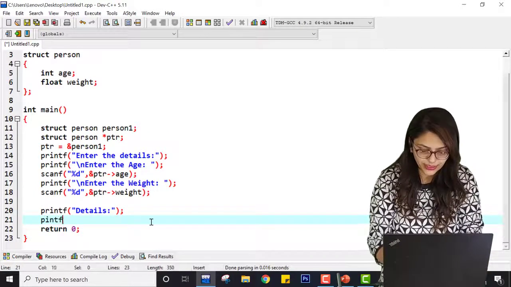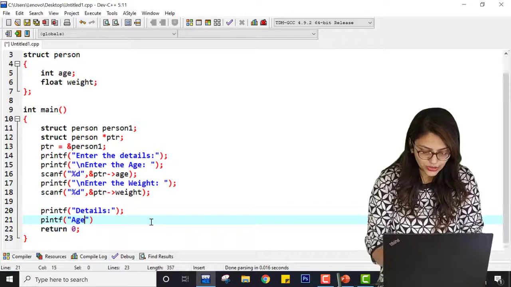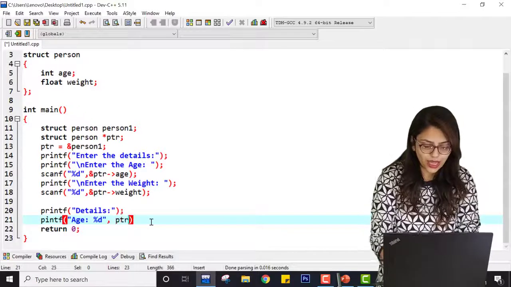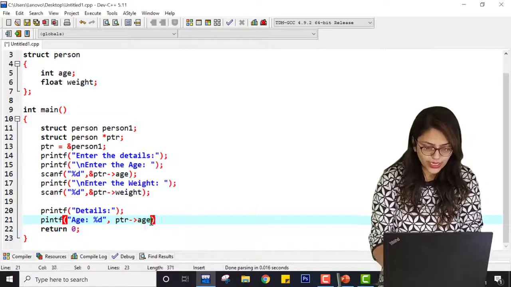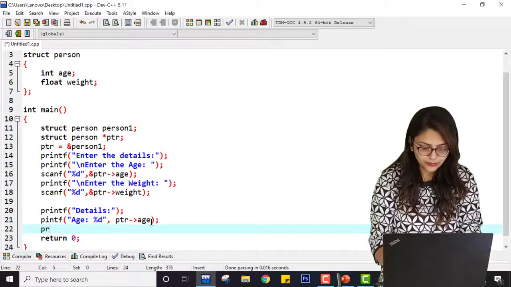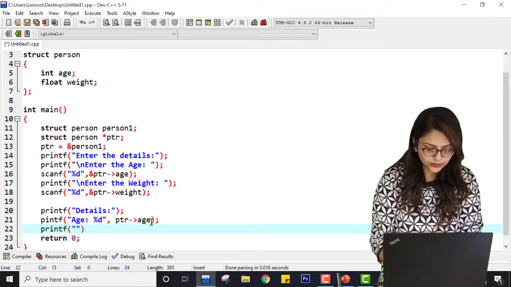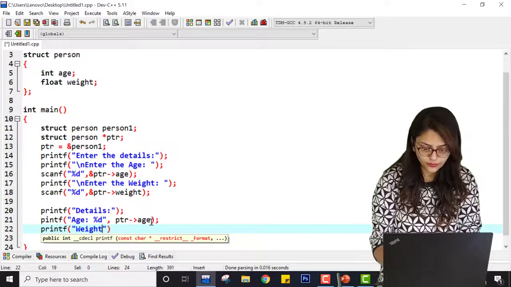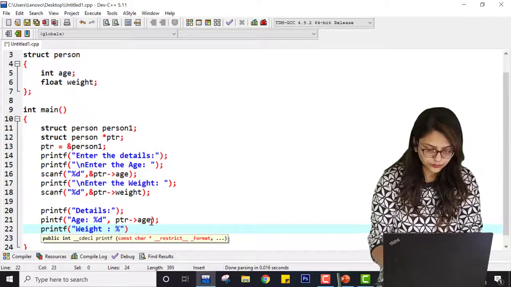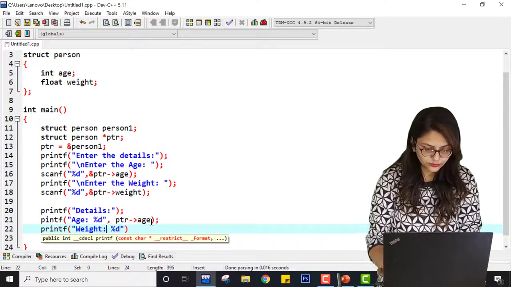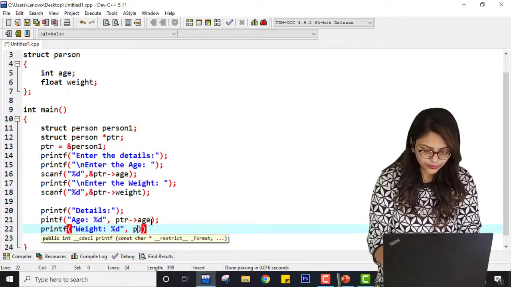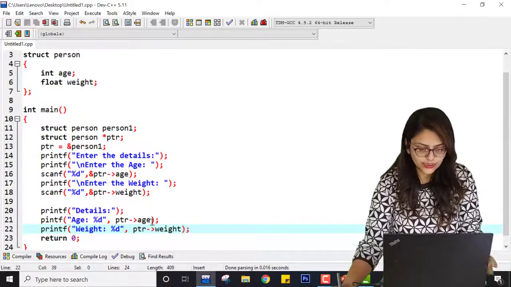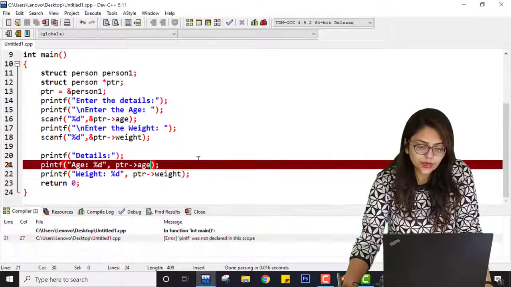Here it will be printf age %d, and as it is a pointer, PTR arrow age, and printf weight, PTR arrow weight. Let me save this program, compile it and run it again.